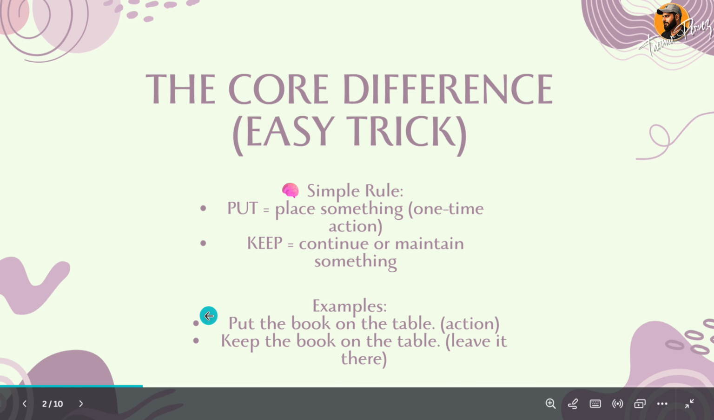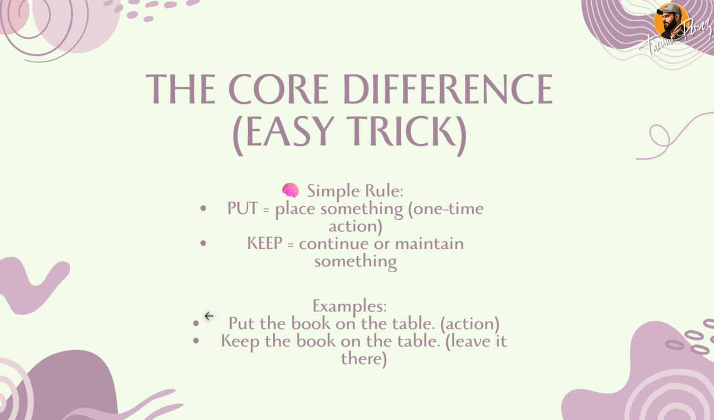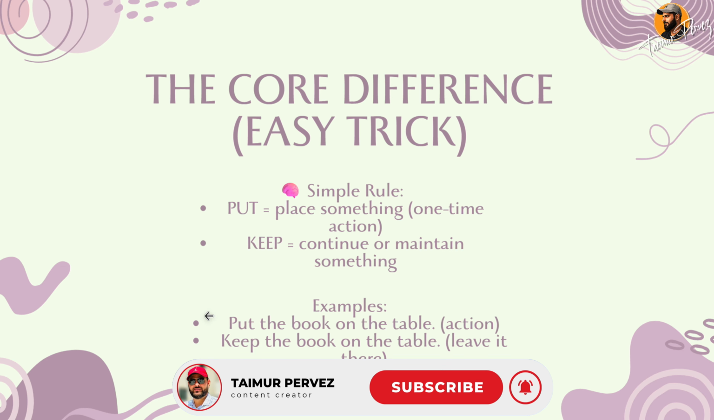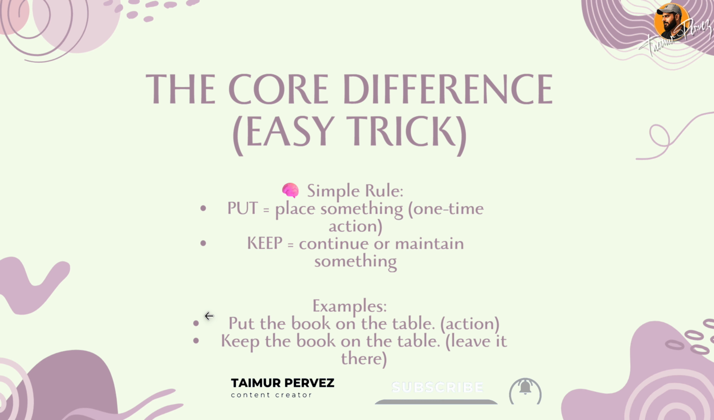For example, put the book on the table. It's an action and it's a one time action. You only put the book on the table one time, right? The second one is keep the book on the table. Means you have to leave it there. मतलब वो एक continued action होगा, उस book की जगह ही वहीं पे है, and it is supposed to be there for a longer time.